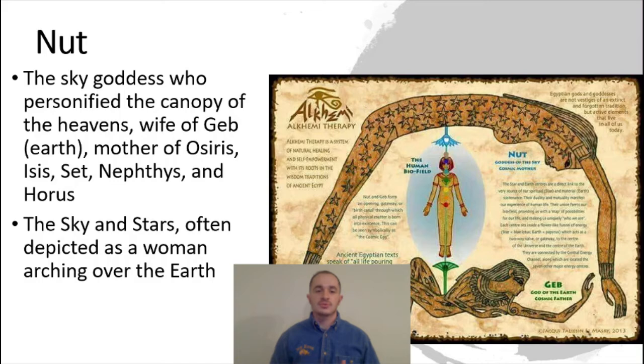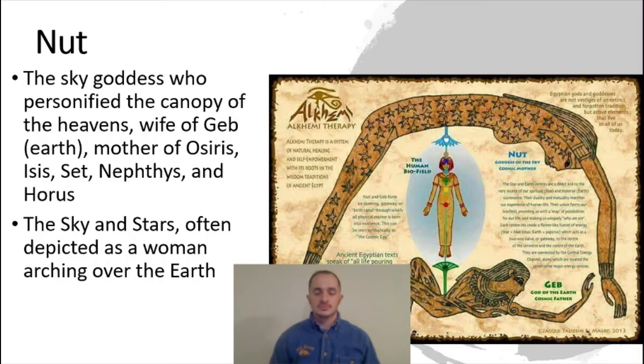So what we have talked about so far are mostly primordial gods. So they come from the original god, are created, and they create essentially everything else. Now we have Nut and Geb, who are the sky and the earth, and would create the later main five, or the first five gods. So Nut is the mother of Osiris, Isis, Set, Nephthys, and Horus.